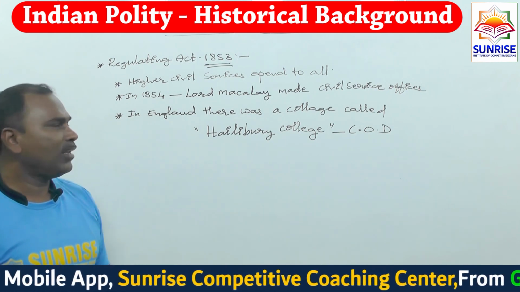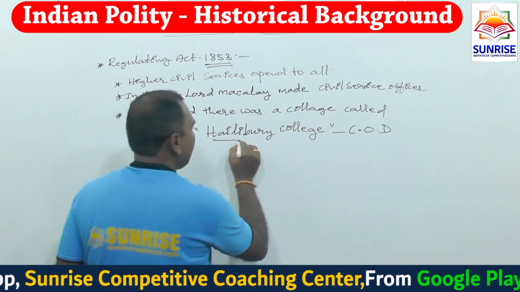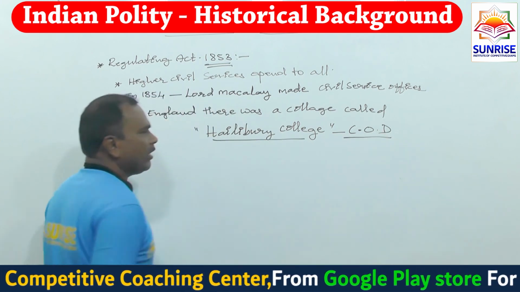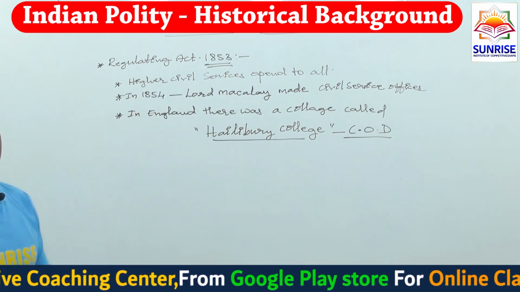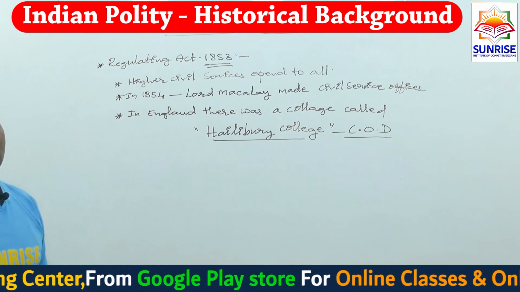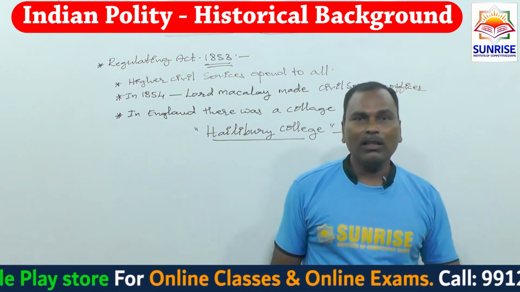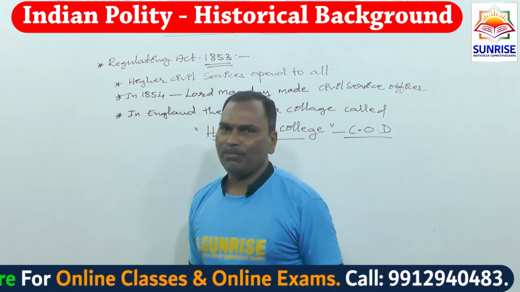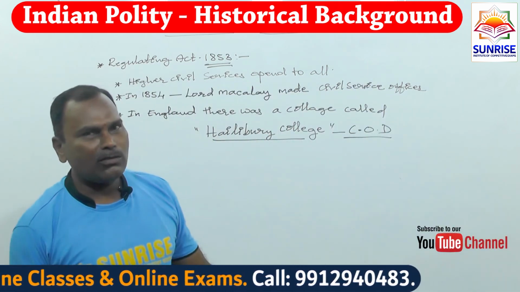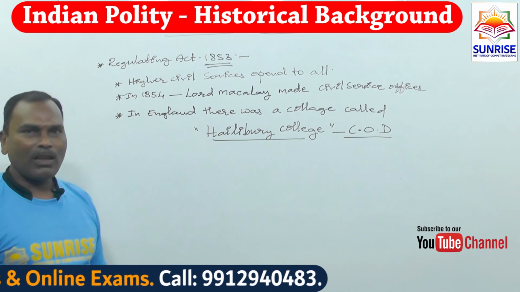And finally, this college's authority under the Court of Directors was completely removed. Indians were also allowed to enter the civil service exams. This is a major change, and it was clear there was no further extension.